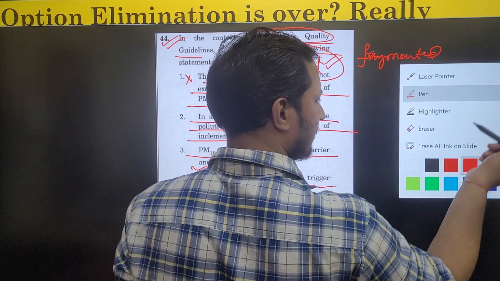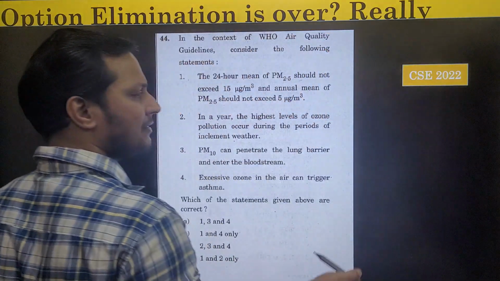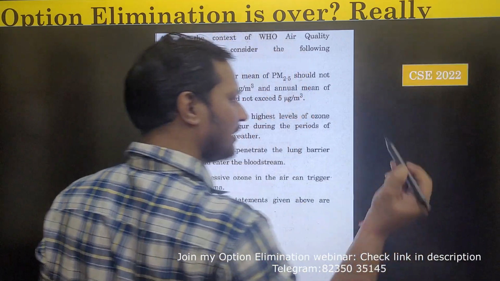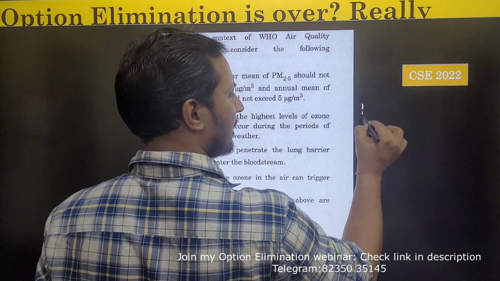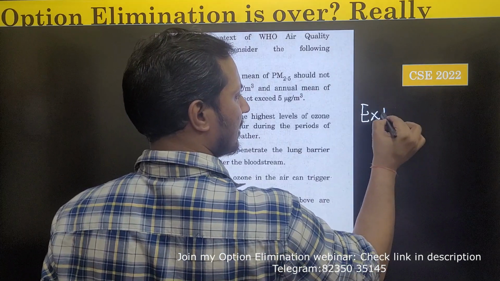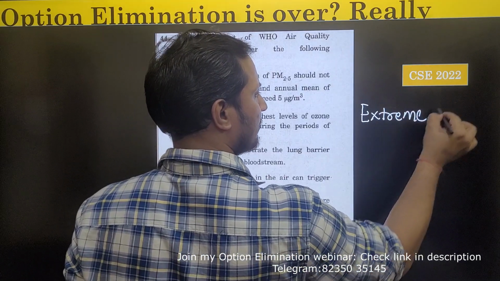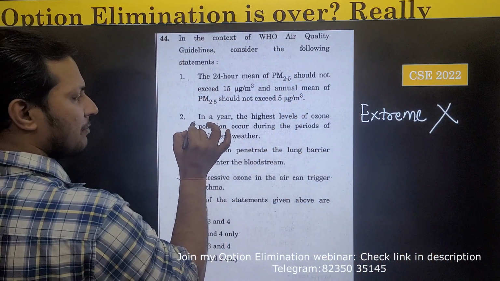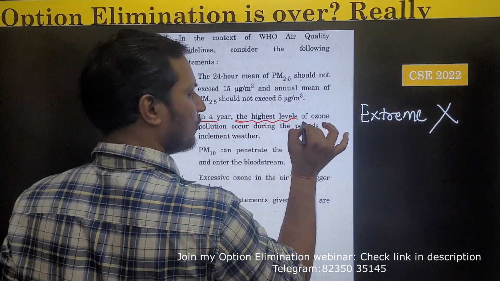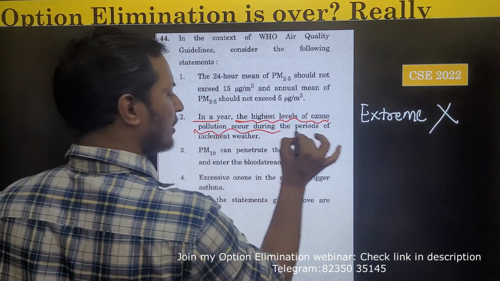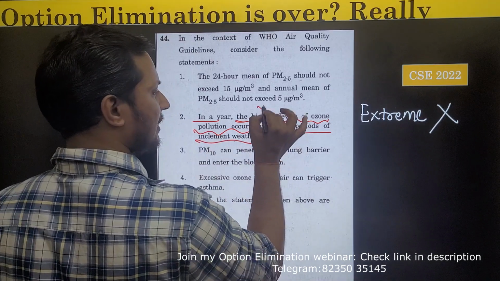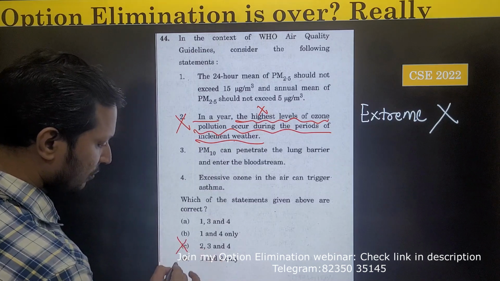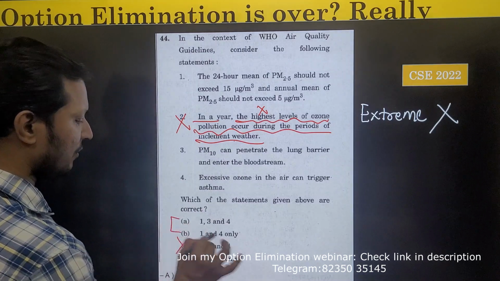Okay, now let me solve this using various techniques of option elimination. Guys, there is one technique of option elimination which I have already shared, which works in UPSC, which says that extreme statements are incorrect. Let me show you. In the second statement, in a year, the highest level of ozone pollution occurs during the period of inclement weather. Highest is an extreme statement, so statement 2 is gone. We are left with A and B only.